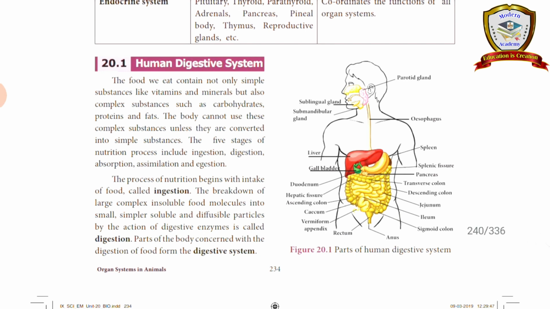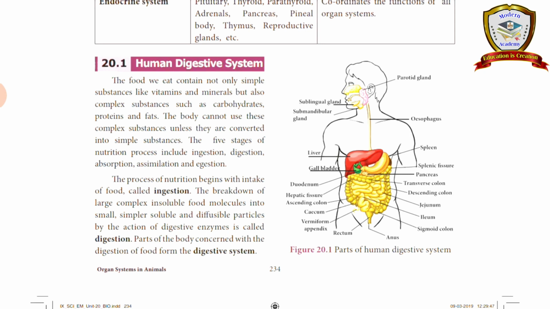The last step is egestion. After digestion, absorption and assimilation, the waste products are stored in the rectum and finally expelled out of the body. This is called egestion, the removal of waste.